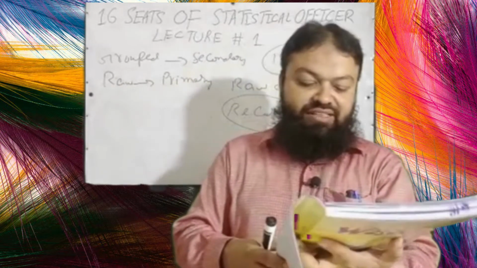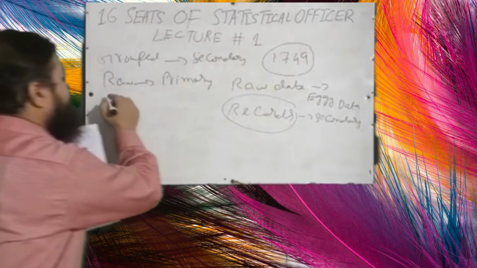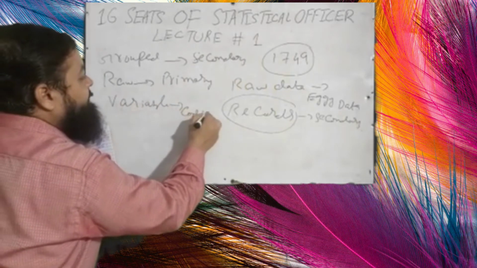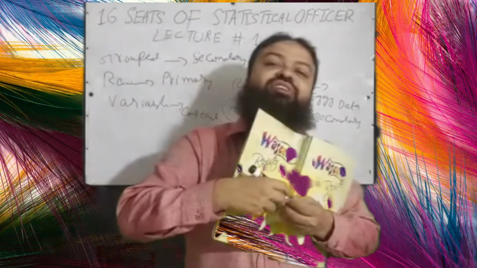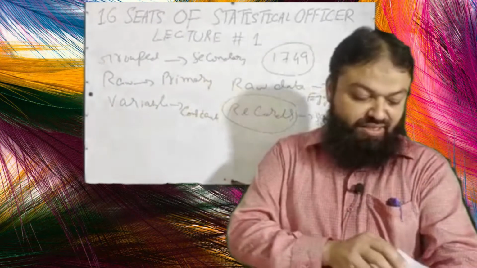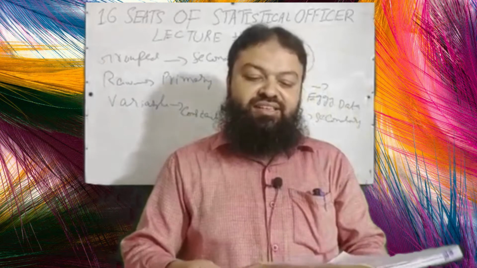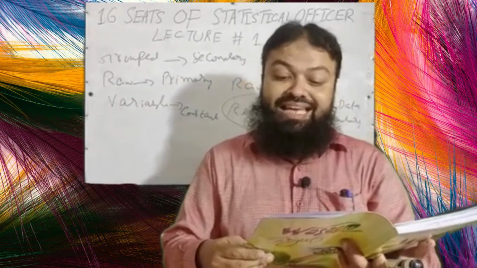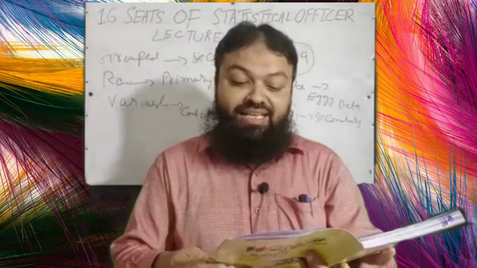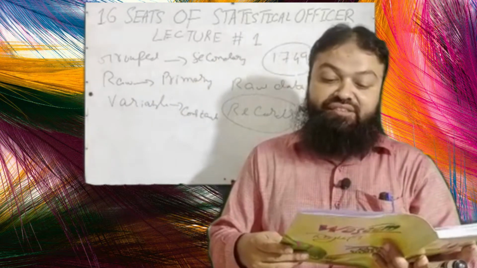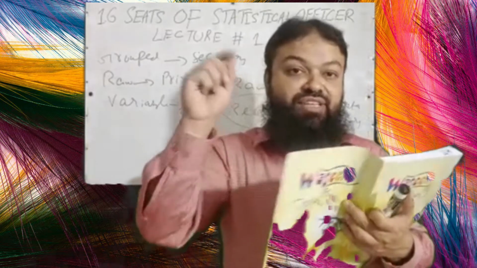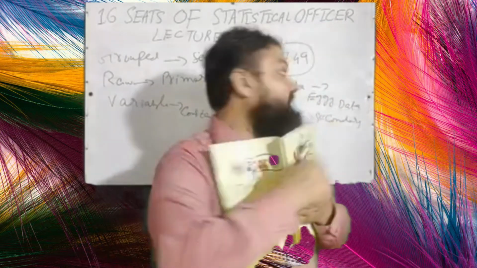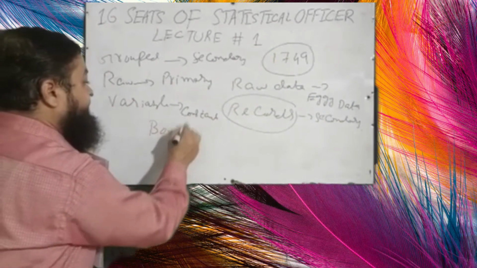Question number 30. What is the opposite of a variable? A variable is a thing which can change, and its opposite is a constant, a value which cannot be changed, that is a fixed value, a single value. Question number 31. A very important question. The statement: statistical constants which enable us to comprehend in a single effort the significance of the whole, was given by A. Pearson, incorrect. B. Fisher, incorrect. C. Galton. D. Bowley is the correct option, it was given by Bowley.